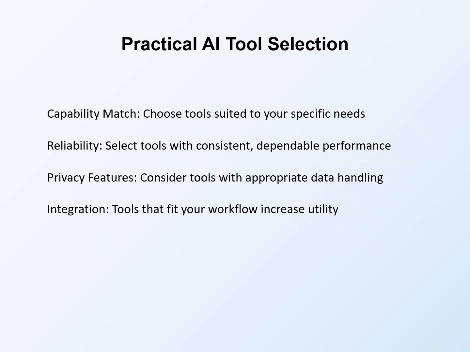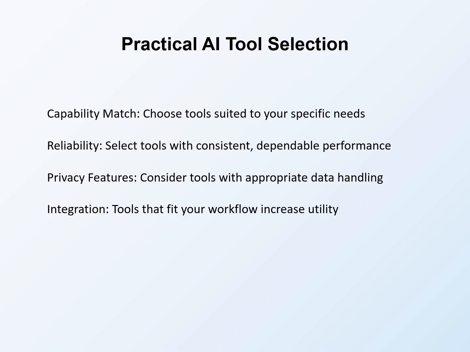Selecting appropriate AI tools for your work involves practical considerations. Thoughtful tool selection improves your experience and results. Capability match means choosing tools suited to your specific needs. Different AI tools have different strengths. Some excel at grammar checking, while others are better at generating alternatives. Understand what you need and select tools that provide those capabilities.